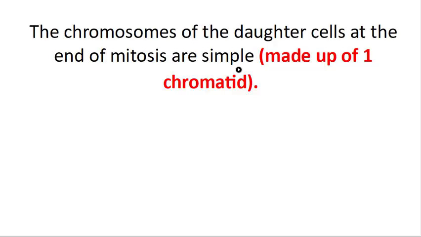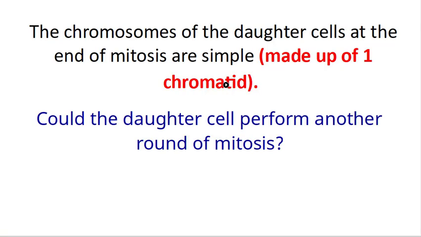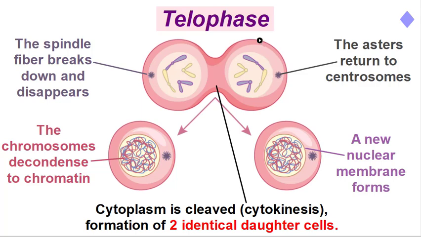Now, this is a problem. Why? Because could the daughter cell perform another round of mitosis? Let's look at this daughter cell and this daughter cell. If we are talking, for example, about the development of an embryo, the formation of a fetus, the cell undergoes millions of mitotic divisions.